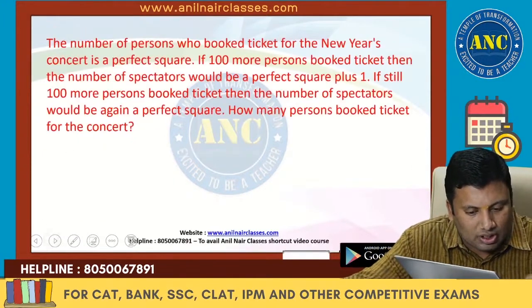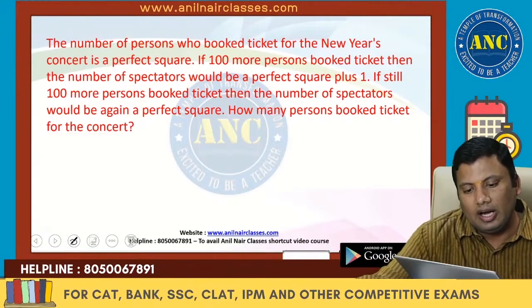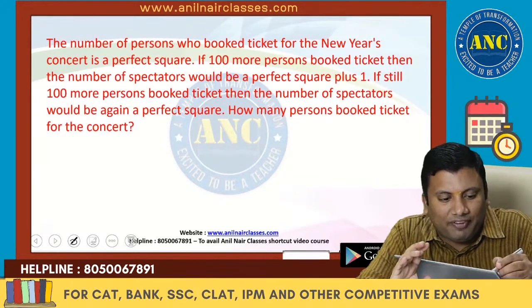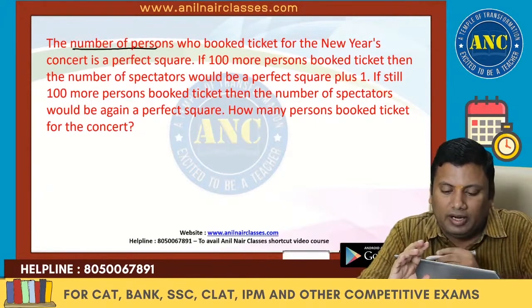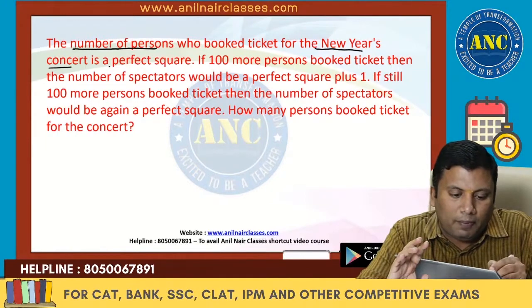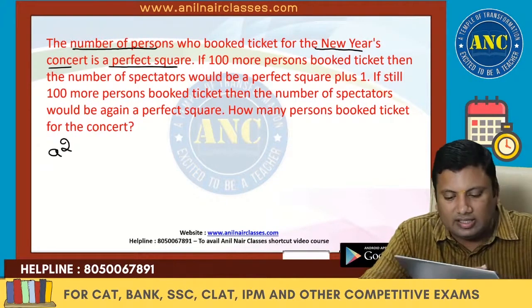Now, first question, sir. Read the question. The number of persons who booked a ticket for a New Year's concert is a perfect square. There are some people going for a New Year concert, and the number of people who booked the ticket is a perfect square.